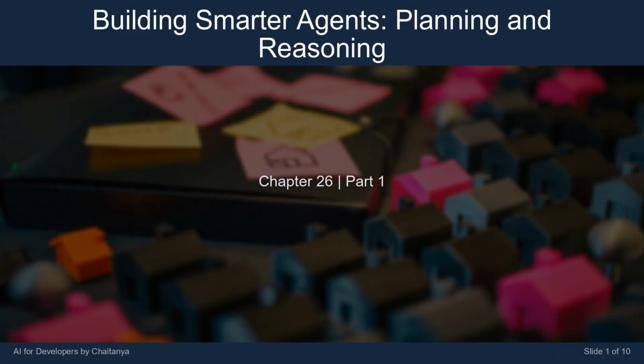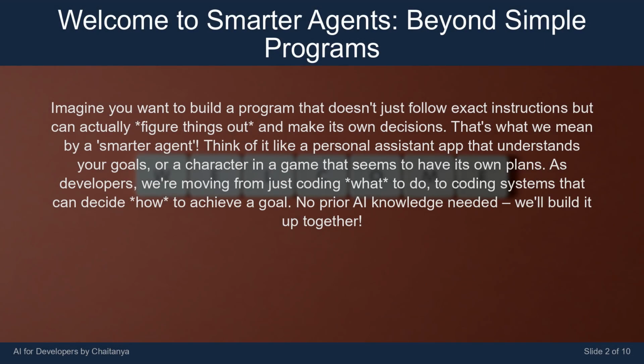I'm Chaitanya talking bot. Today's lesson is titled Building Smarter Agents: Planning and Reasoning. Imagine you want to build a program that doesn't just follow exact instructions but can actually figure things out and make its own decisions. That's what we mean by a smarter agent. Think of it like a personal assistant app that understands your goals, or a character in a game that seems to have its own plans. As developers, we're moving from just coding what to do, to coding systems that can decide how to achieve a goal. No prior AI knowledge needed, we'll build it up together.